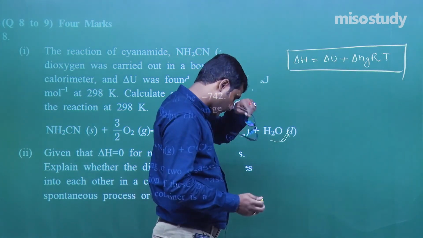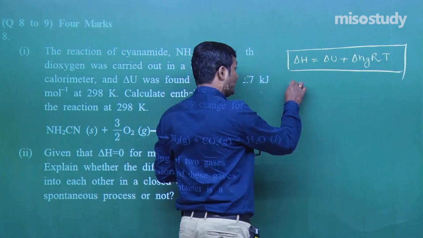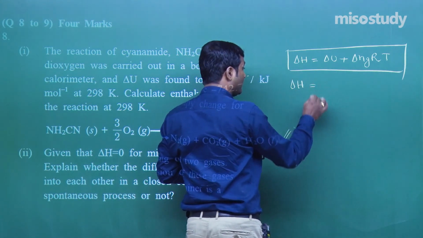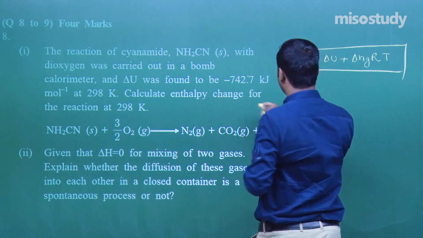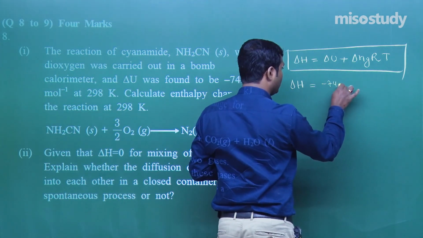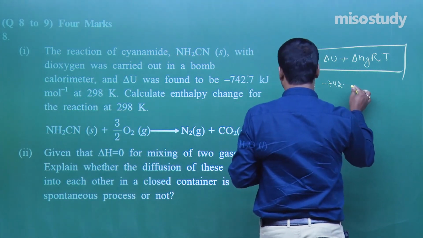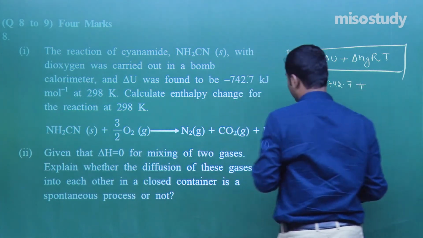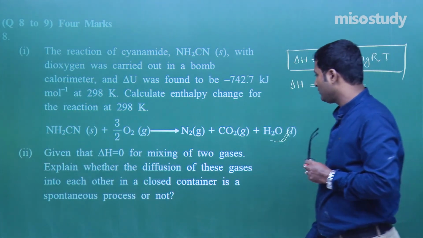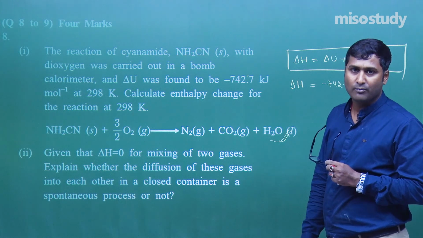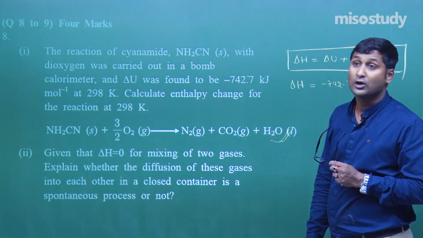Now, delta H is equal to, what is delta U, my friend? Given here, minus 742.7 kilojoule. What is delta ng? As we know, delta ng is the number of moles of gaseous product minus the number of moles of gaseous reactant.